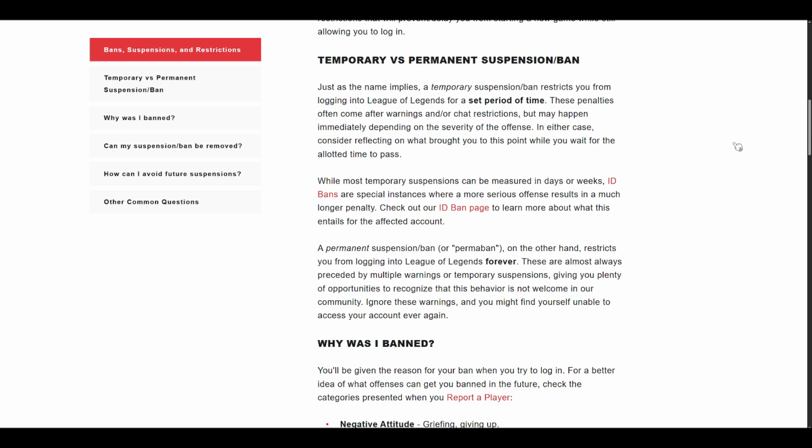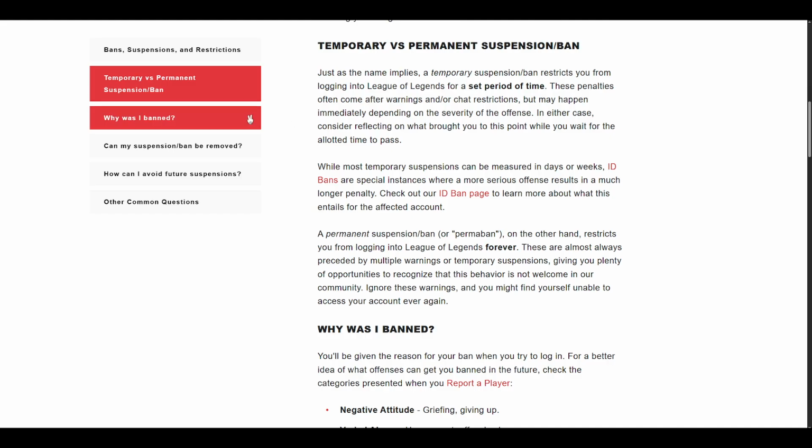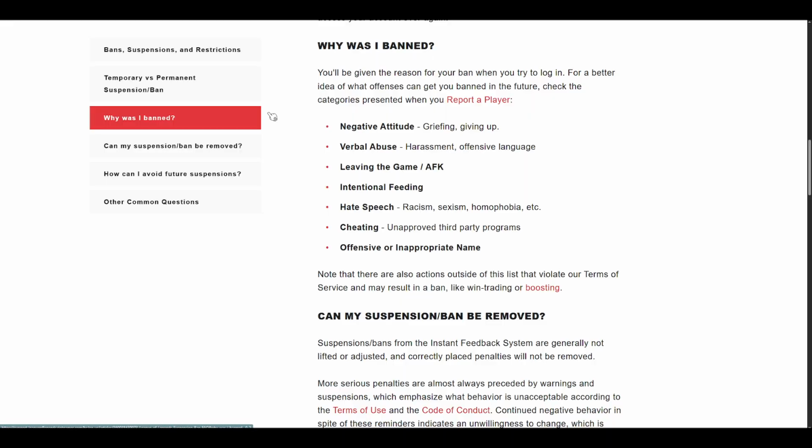You'll see the reason for a ban when you try to log in. Common categories include negative attitude, such as griefing or giving up, verbal abuse and offensive language, leaving the game or going AFK, intentional feeding, hate speech of any kind, cheating with unapproved third-party programs, and offensive or inappropriate names. Actions not on that list can still violate the terms of service, like win trading or boosting.